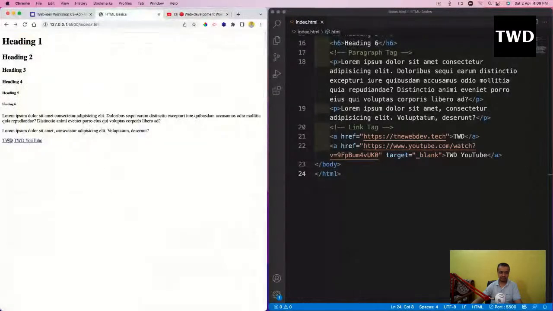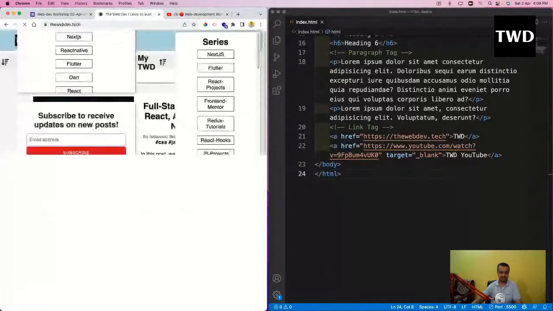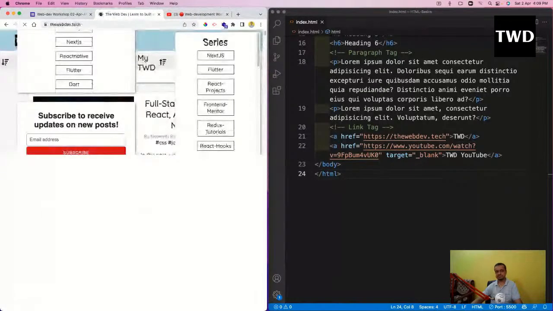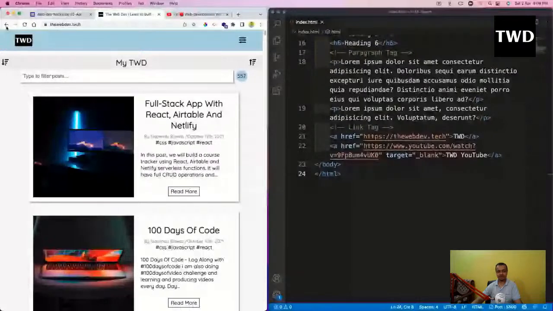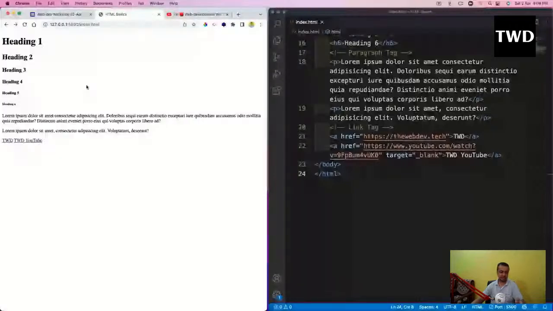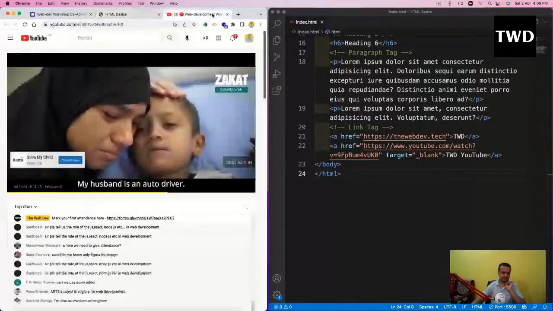Okay, and if I click here, it is opening in the same tab. Here it is opening in a different tab, and that is the benefit of it. If you do this, it will be very good for marketing also, that it is opening in a different tab. It will be good. So that is there.